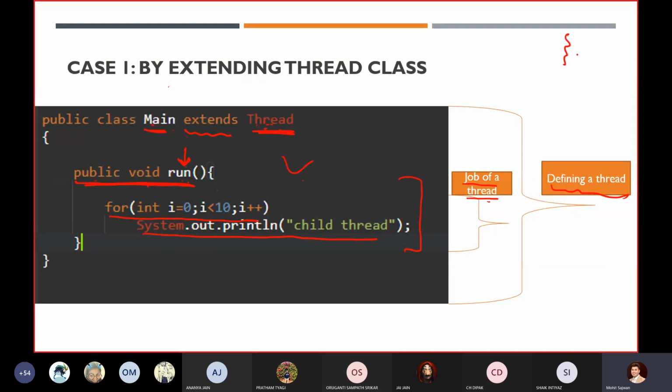Initially we have a single thread of our main class. Now, once you write th1.start, just after this line it will create two threads, and these two threads will execute simultaneously, or we generally call it concurrently.